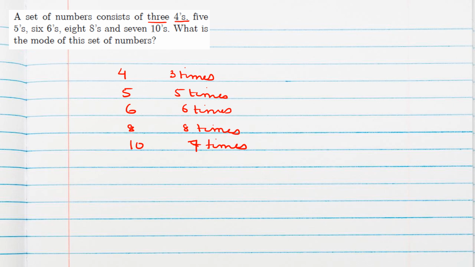What is the mode of this set of numbers? Okay, so here the most repeating number we should check. The number 8 is repeating 8 times. So mode will be 8.